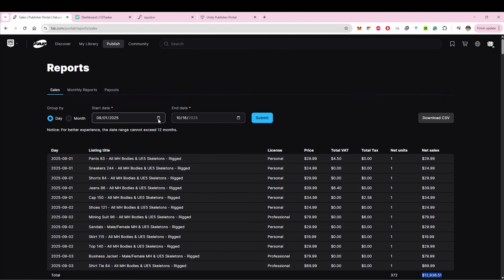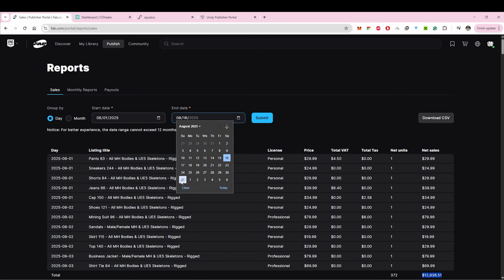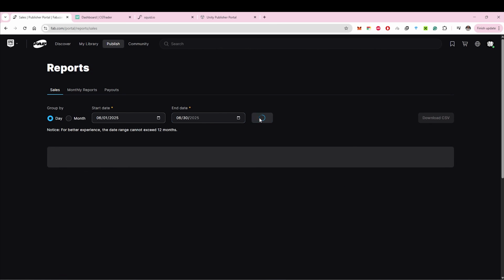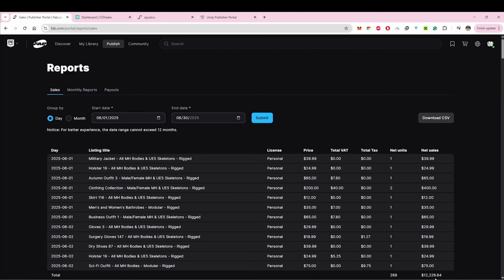Let's pick a random month, say August. From August 1st to August 31st. What do we get? Here we go. For August 2025, almost $9,000 from Fab. I'd say that's a pretty good result. Let's take another random month, maybe June. Submit. So in June it was even a bit over $12,000 for a month.